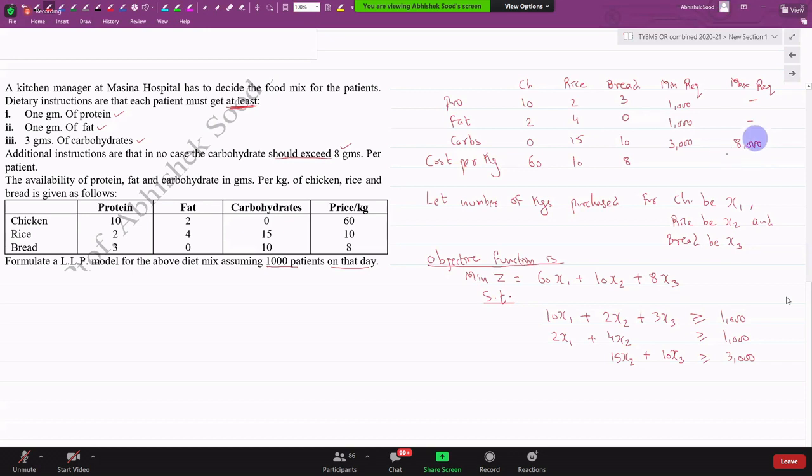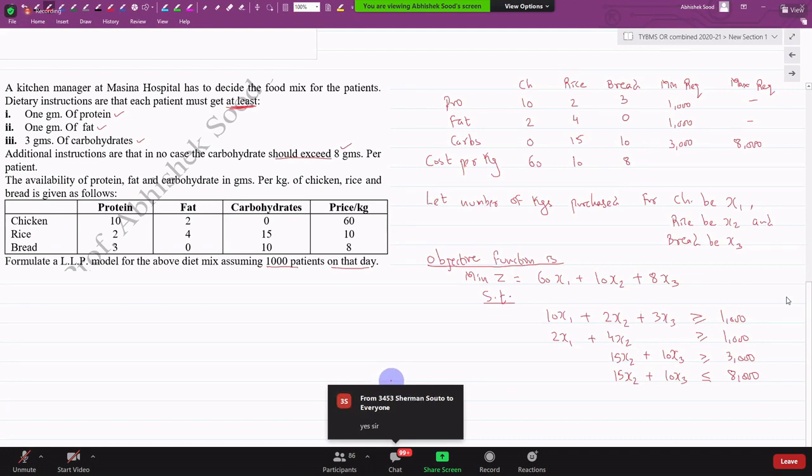But here it should not exceed 8, so I have to write one more constraint. Less than or equal to, yes or no? Did you understand this? Less than or equal to. So can I say that in min z, a less than or equal to has come? Did it come or not? Min z has a less than or equal to constraint, right? Also, I cannot buy negative chicken, rice and bread. Is that right or not? A less than or equal to has come.